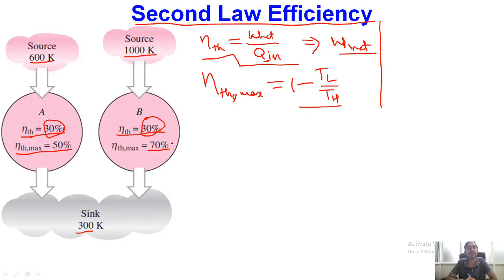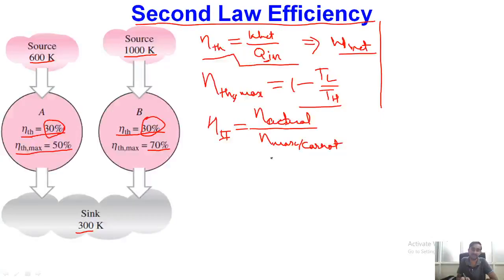However, in the second case, we have a maximum potential of 70%, out of which it is only giving us 30%. So if we have to compare which of these two machines is actually more efficient, we have to determine its second law efficiency. We define second law efficiency as our actual efficiency of the system divided by the maximum possible efficiency, or particularly for heat engines, the Carnot efficiency.